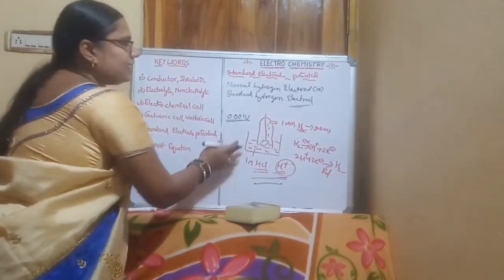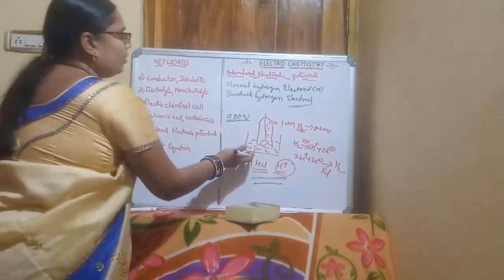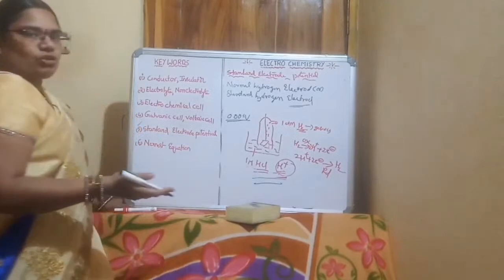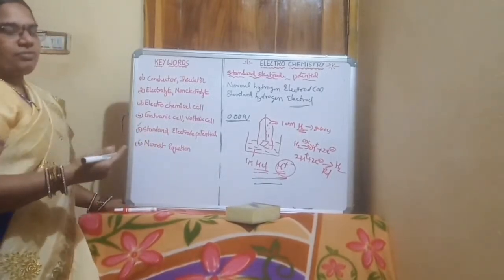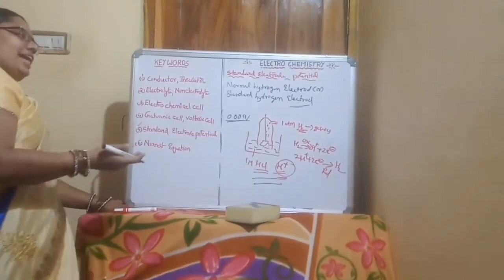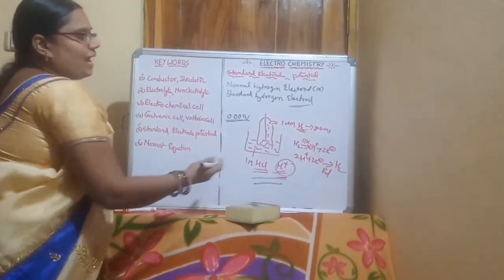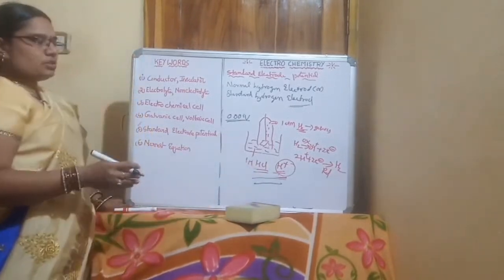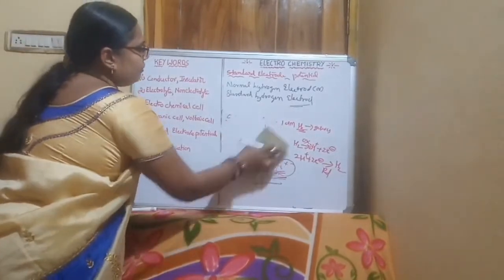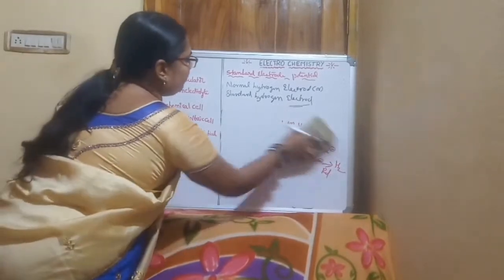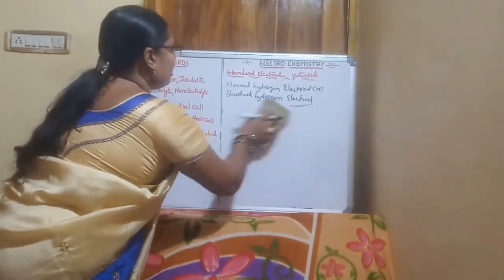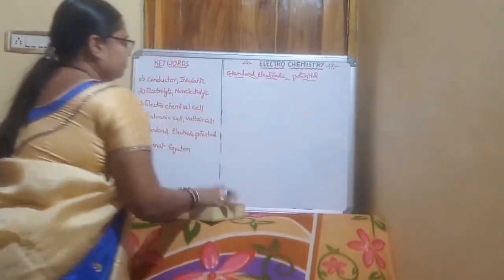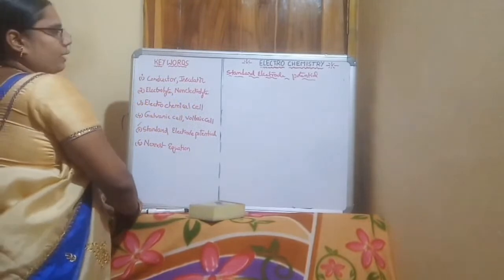The normal hydrogen electrode is used as a standard electrode to determine the potential of single electrodes. We can take it as a reference electrode to calculate the potentials of the different electrodes. So to determine the different electrode potentials of different elements, the electrochemical series can be arranged. What is the electrochemical series?